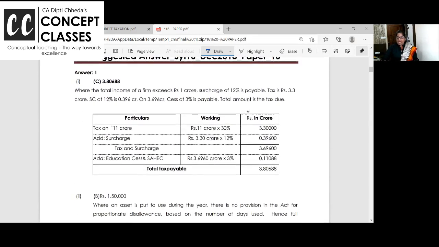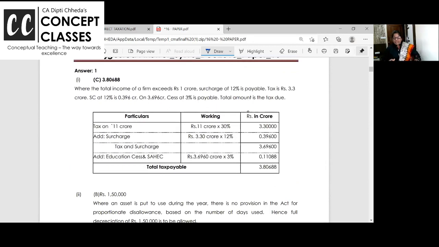So that's all. Yeah, I'll show you the answer now. See, you have to start with the answer, okay? And then in the explanation, the first one was 11 crore, tax is 30%. And if they give 11 crores, don't keep on adding 7 zeros. This is very important. If they give it in lakhs and crores, you also do the calculation in decimals. But then because the calculation is in crores, make sure you write 4 to 5 decimals.